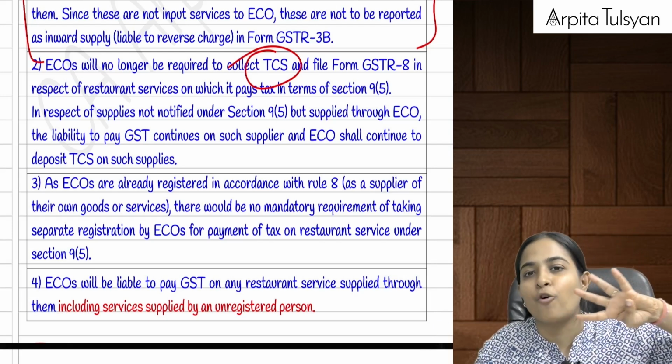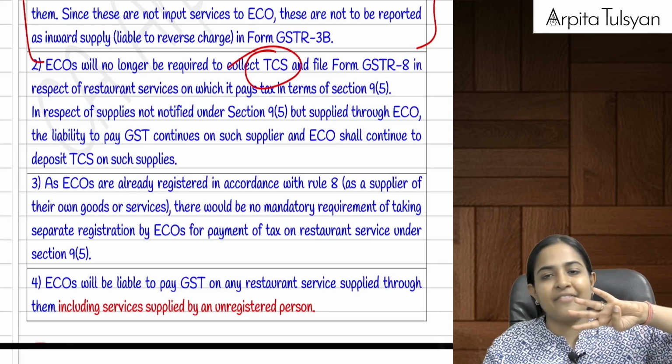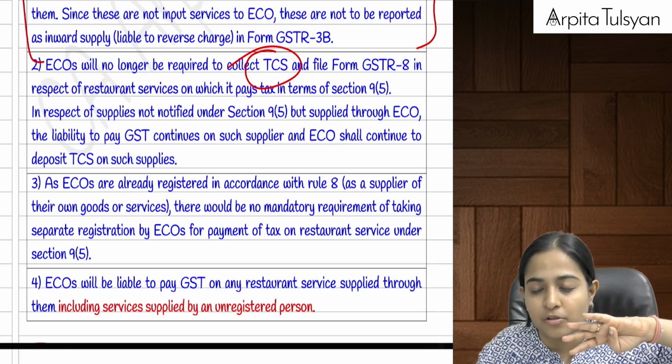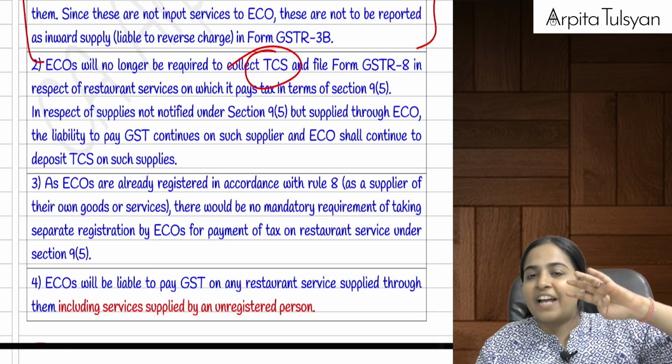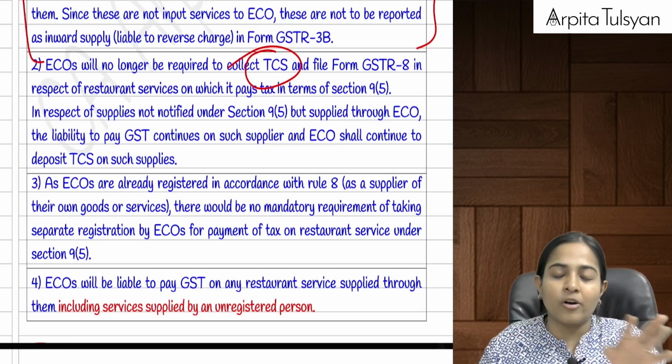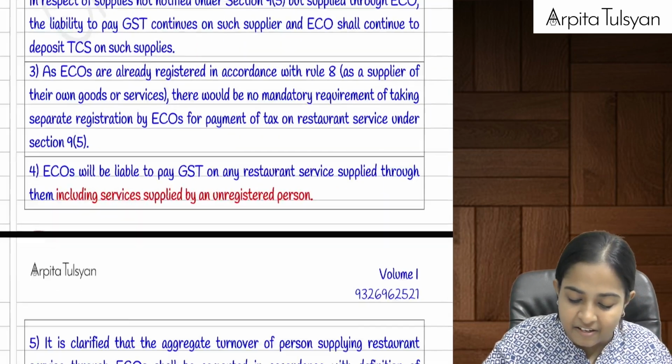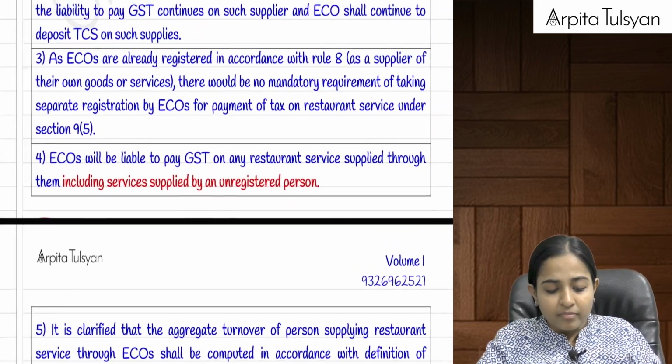So for these 4 services that we studied, can we say that for e-commerce, section 9(5) provisions are applicable? If 9(5) provisions are applicable, then the ECO is not responsible to collect any TCS in respect of the same. Are you clear with this?